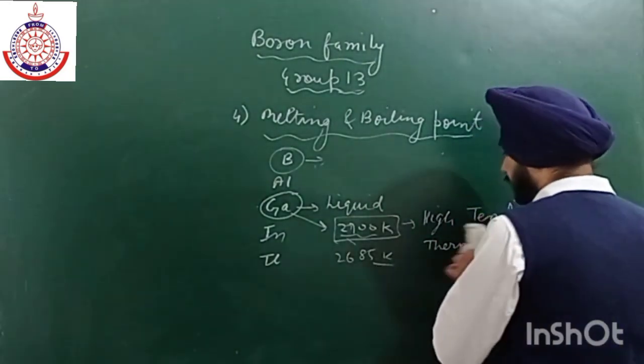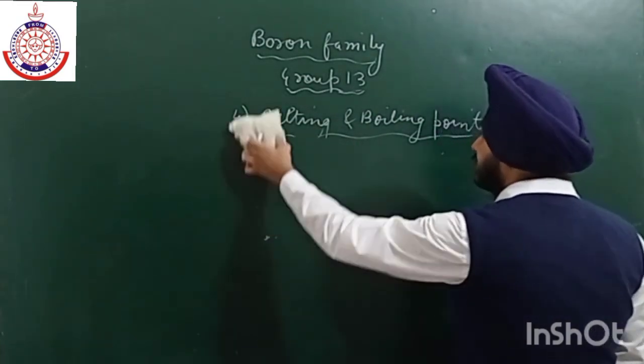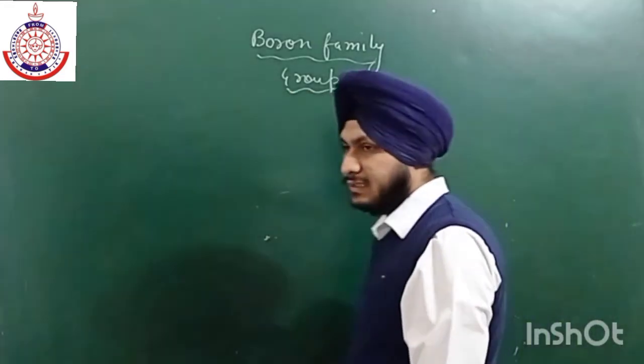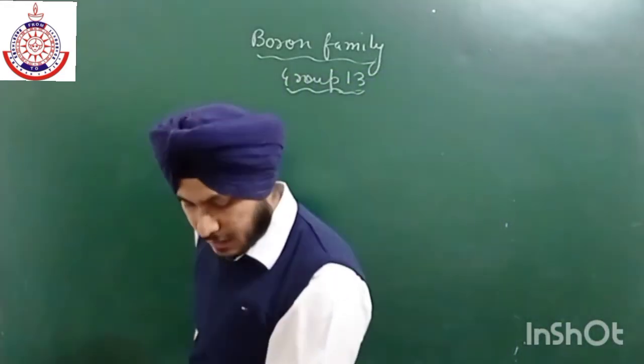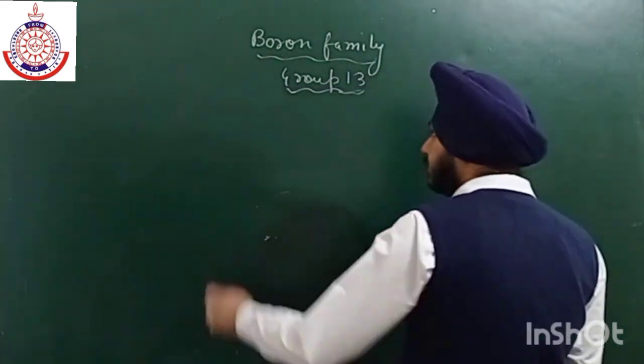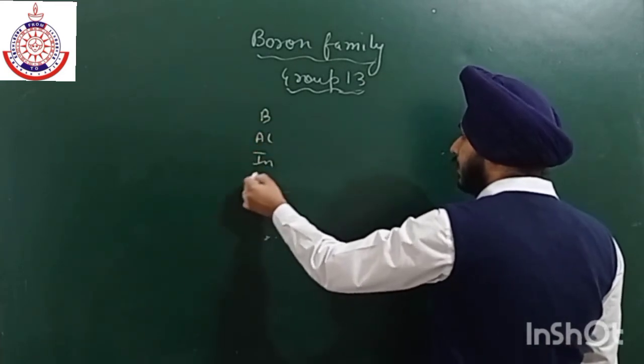Now one more thing is density. Density increases as we move from top to bottom because the increase in atomic mass is more as compared to the volume.